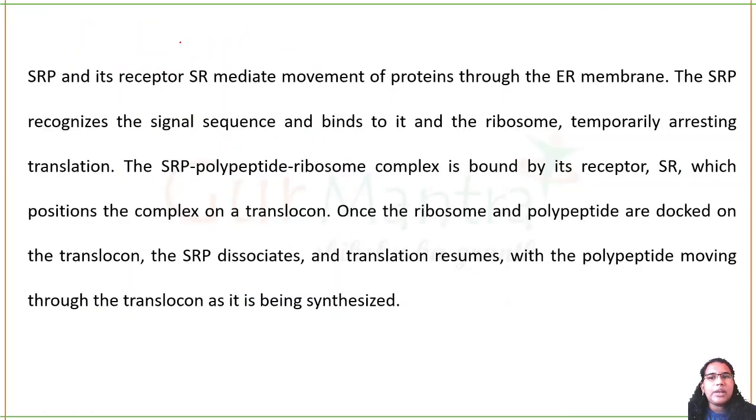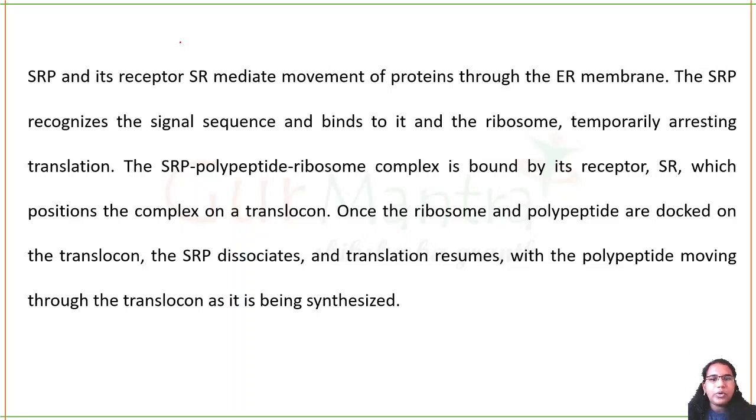So SRP and its receptor mediate the movement of the proteins that are targeted through the ER. This SRP will recognize the signal sequence bound to your ribosome and, for the time being, arrest the translation. The SRP-ribosome-polypeptide complex will come near the SR, that is your signal receptor.